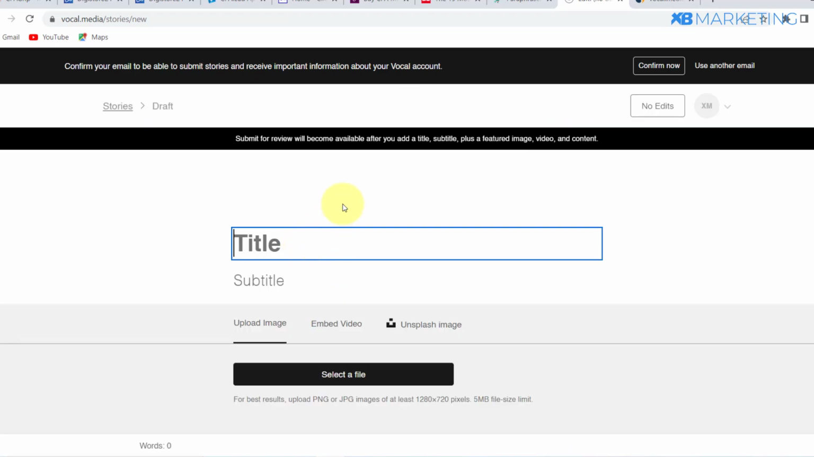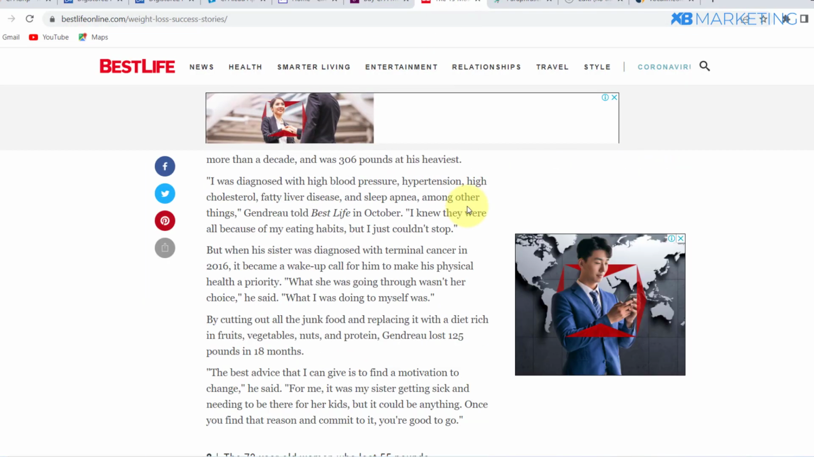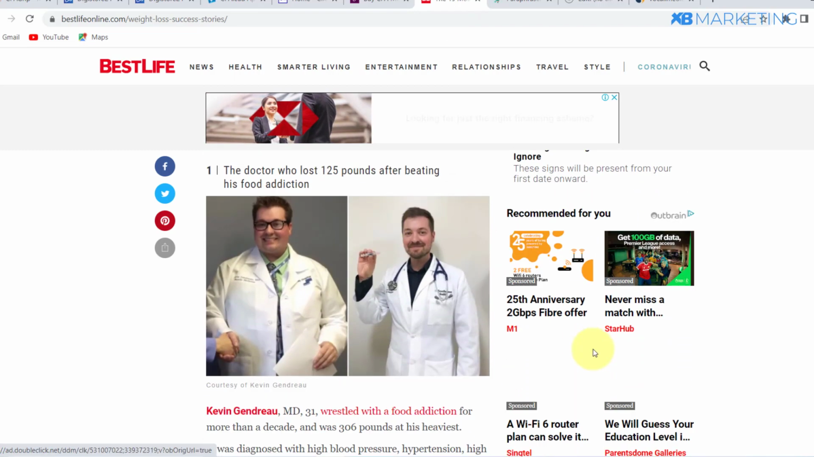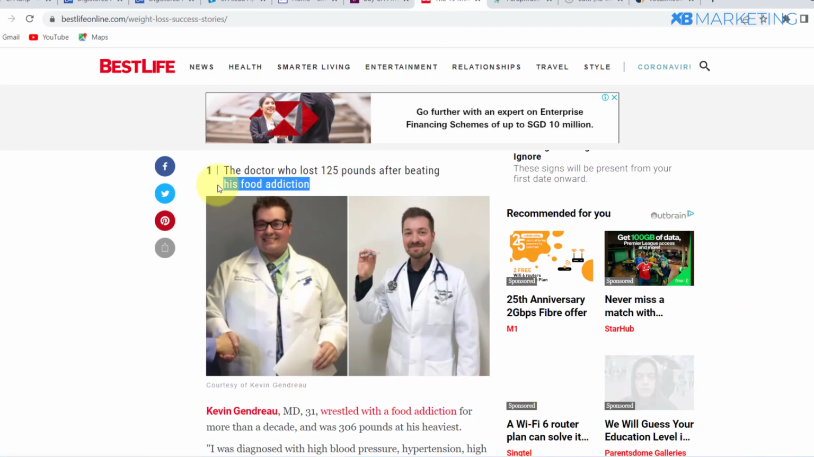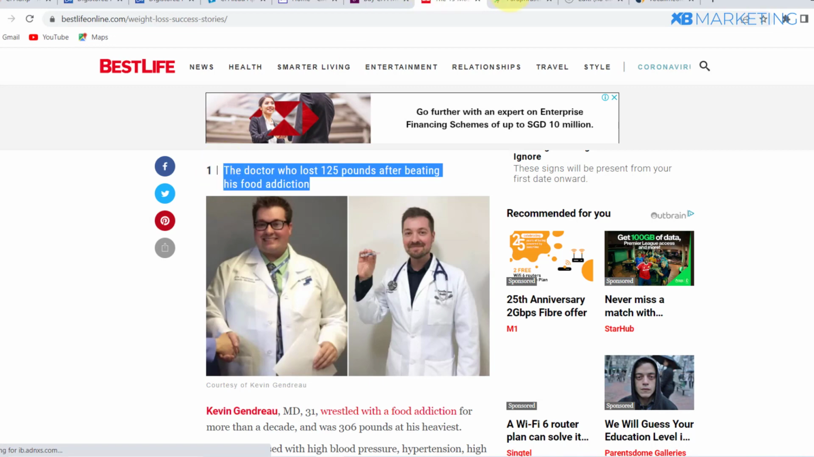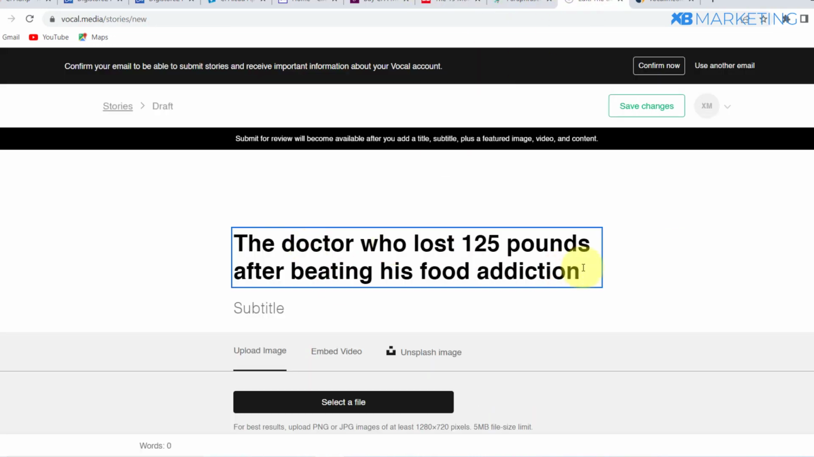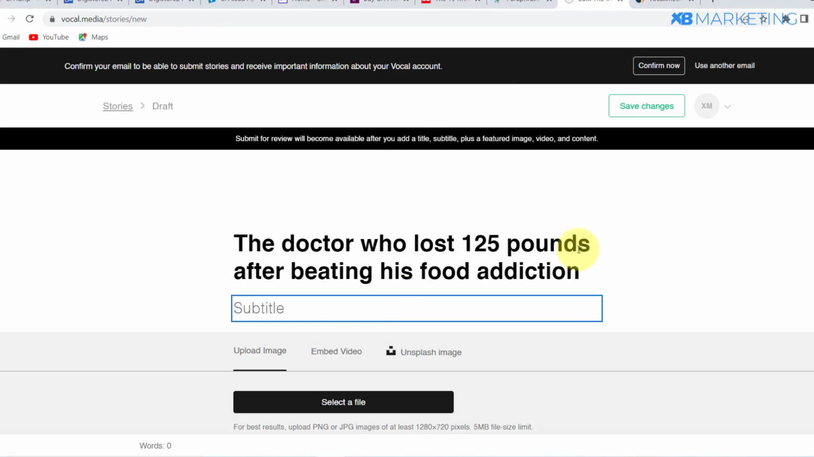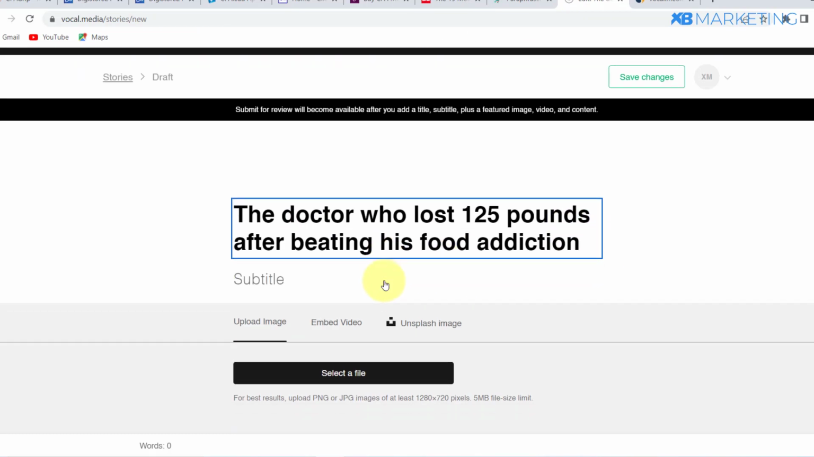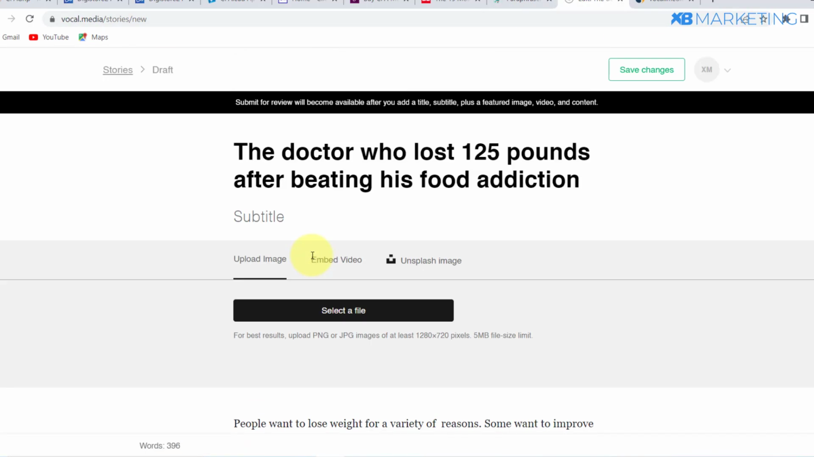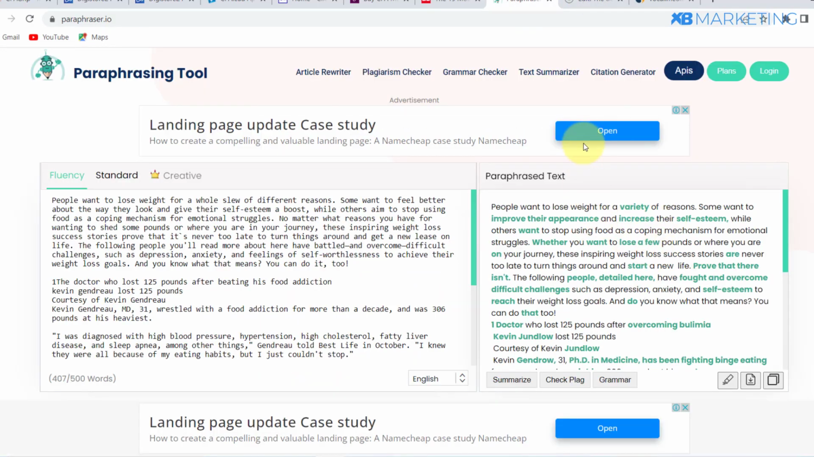Once you come over to this section, grab the title of this article and paste it right there. If I take this one right here as an example, all I need to do is paste it right here. You can reward this, like I said, and once you're done, come over to this writing section and paste in the article you made, the one you paraphrased on this website right here, paraphraser.io.